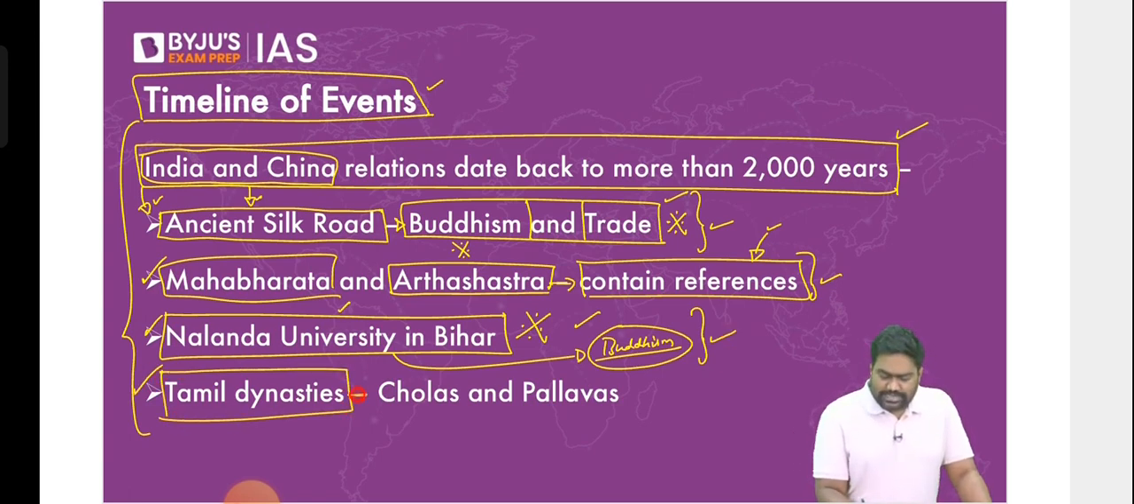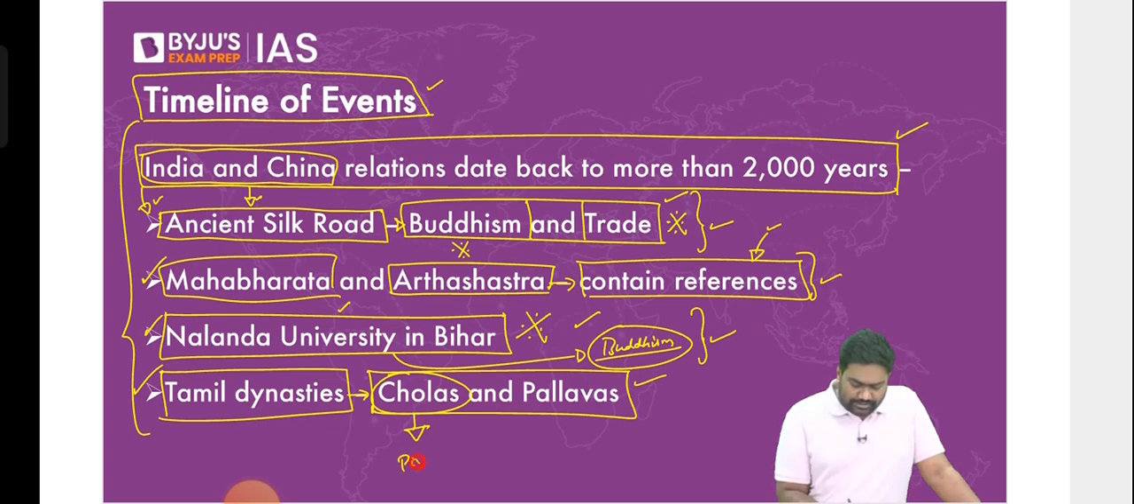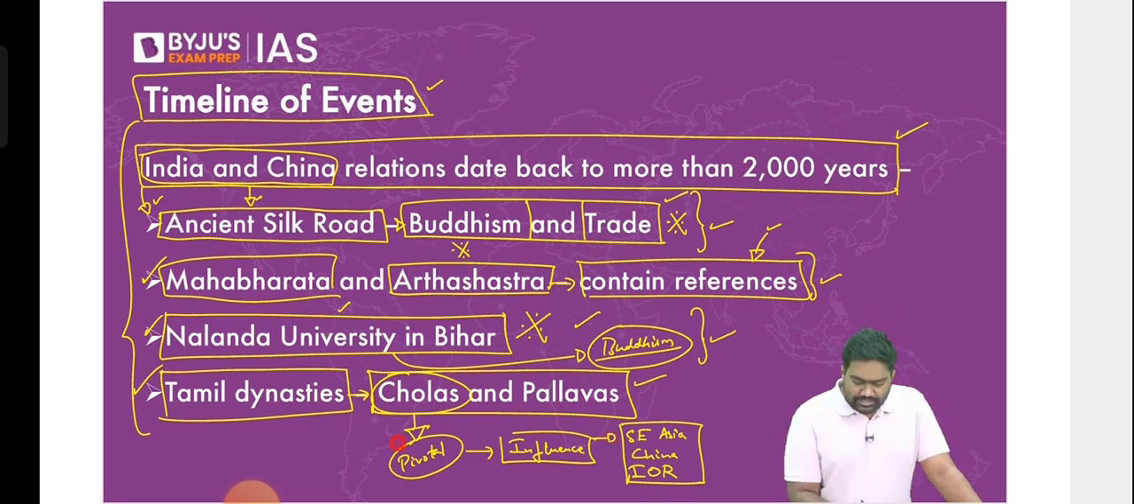In this regard, the role of Tamil dynasties is particularly important, especially the Cholas. The Cholas played a pivotal role in the Indian subcontinent in establishing influence across Southeast Asia, stretching all the way till China and across the Indian Ocean region. The Cholas were a predominant power, predominantly a naval power.